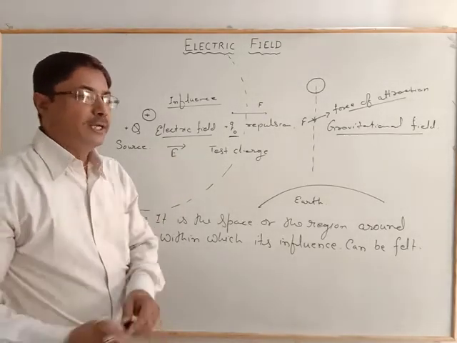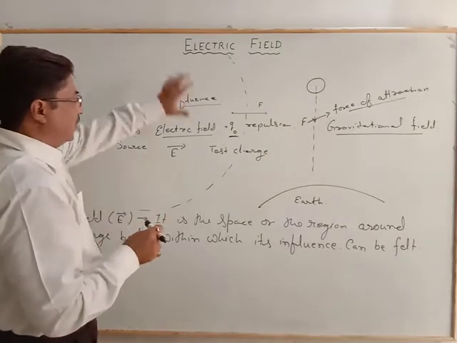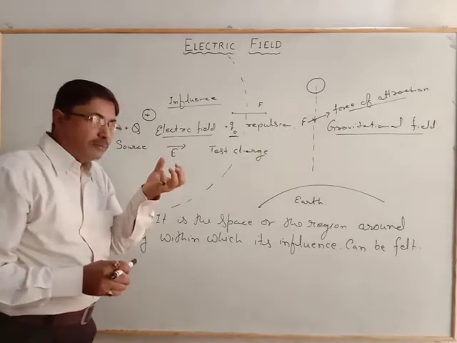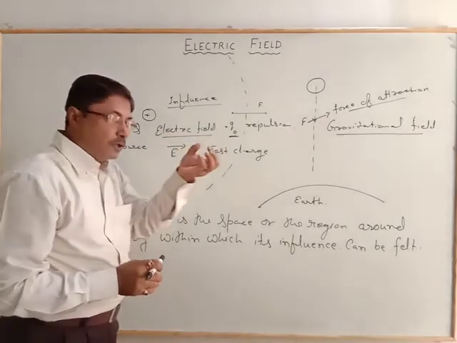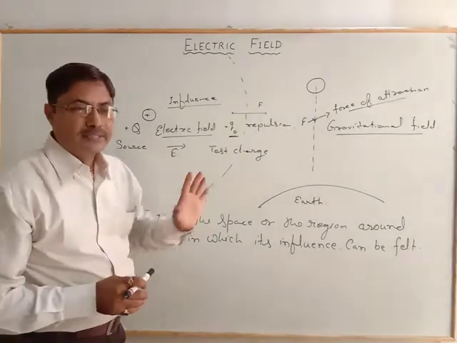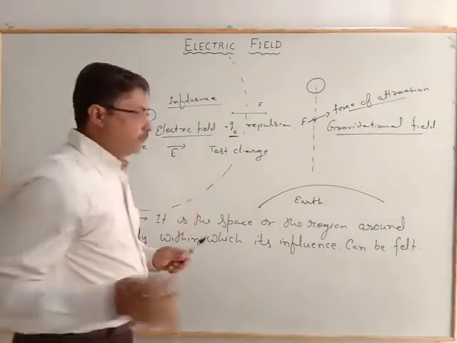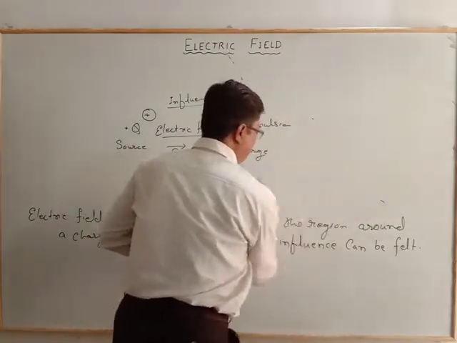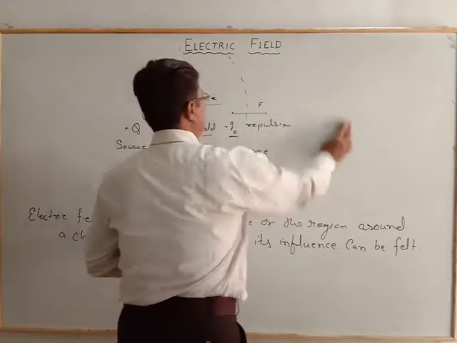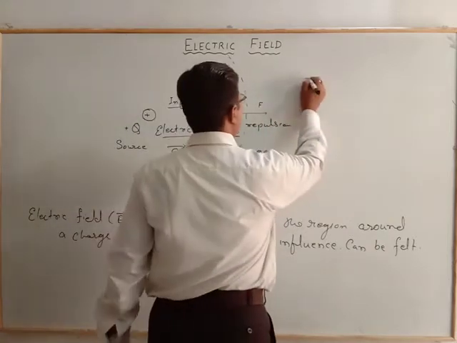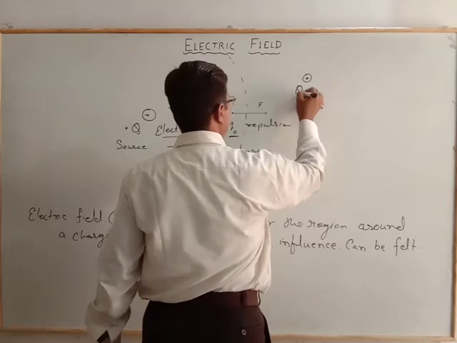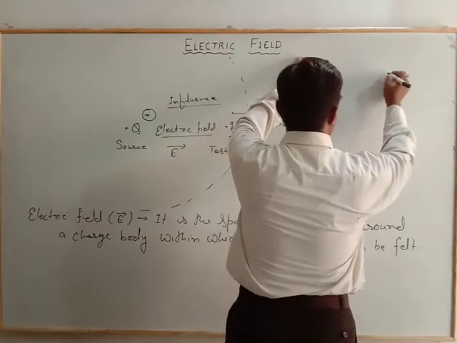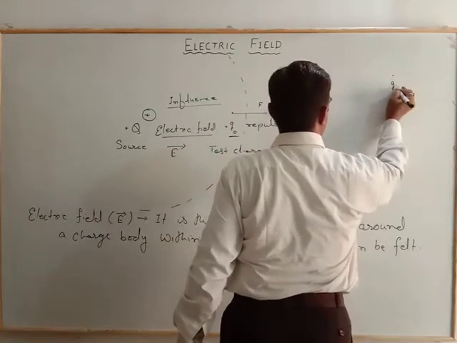Now, the electric field is the space or the region within which its influence can be felt, whether that influence is a force of attraction or a force of repulsion. Now, we do some more activity here to understand the electric field. Suppose this is the charge and that charge is capital Q, and some test charge is here and that test charge is q.